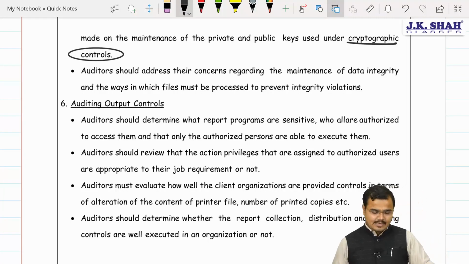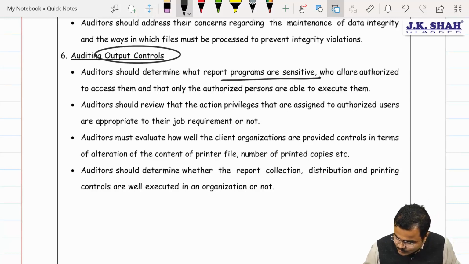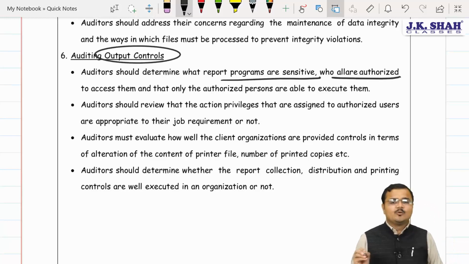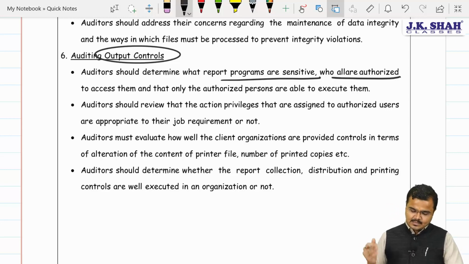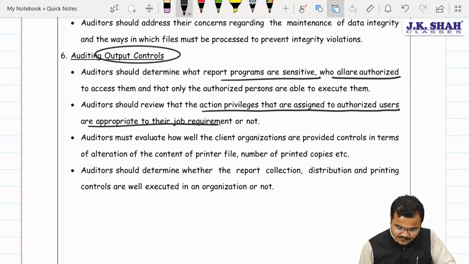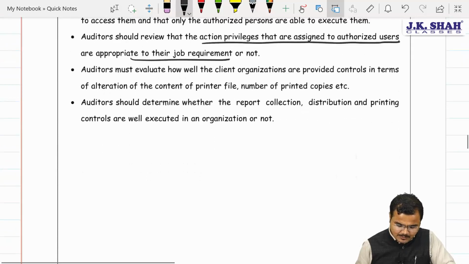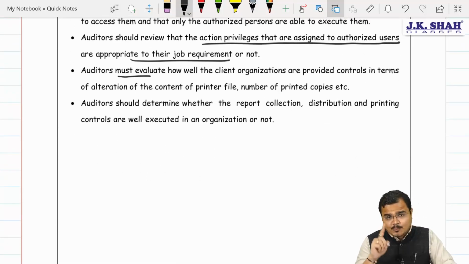Agree? Yes sir. And last but not the least, chartered, output control should determine that programs are allowed to be used only by authorized persons, or can any Tom Dick Harry access it. Output control we had referred to right now. Auditor should also review the action privileges assigned to authorized users, based obviously on their job requirement. Chartered, this point is important.